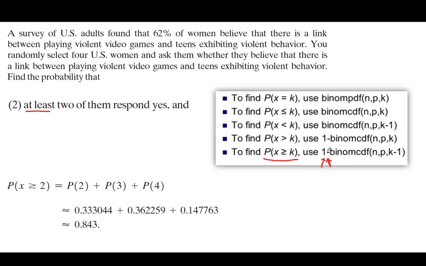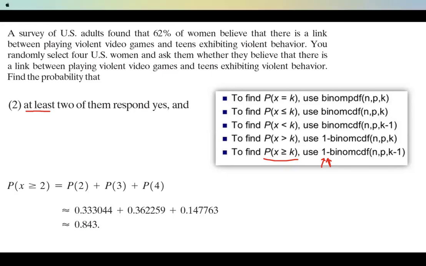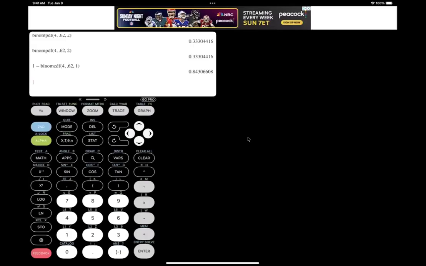Again, be careful. First we enter 1, then subtraction, then binomial CDF. Let us go back to our calculator and show you again what we did.